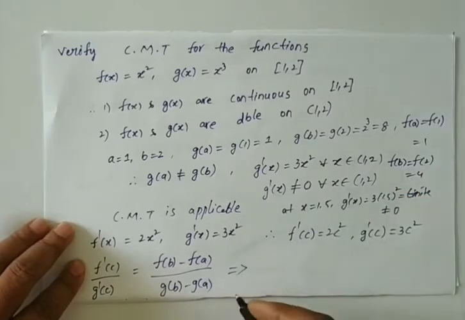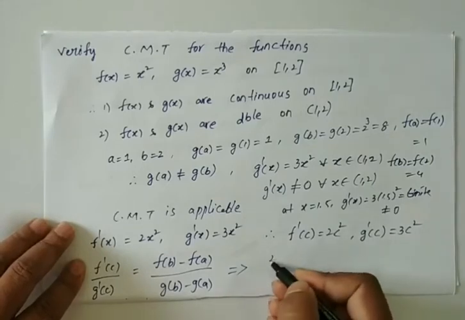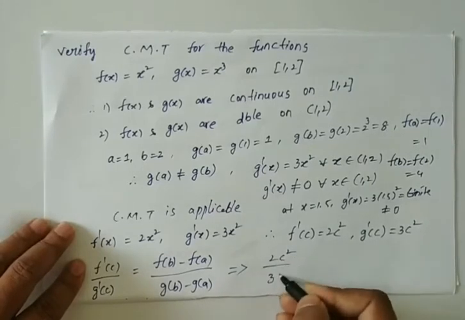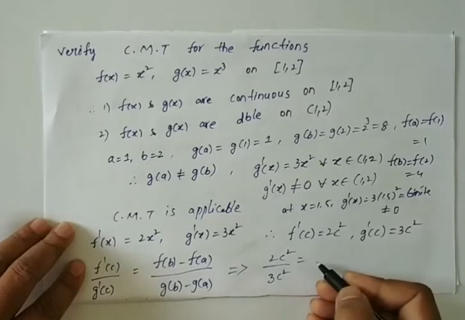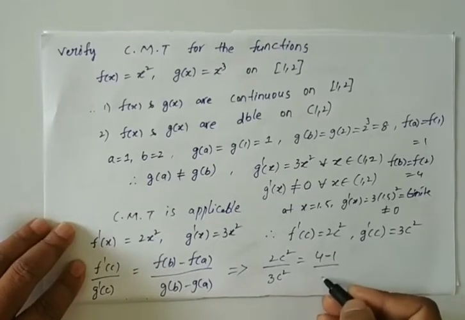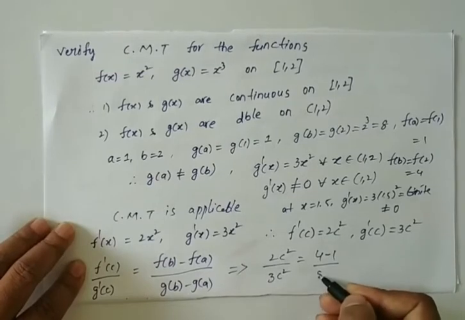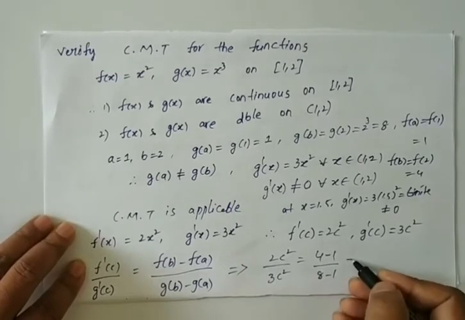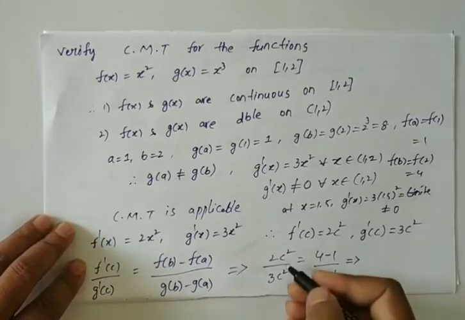Substitute all these values here. We get f dash of c by g dash of c is equal to f of b minus f of a by g of b minus g of a. G of b is nothing but 8, g of a is nothing but 1. Okay, from this we get 2c by 3c square.